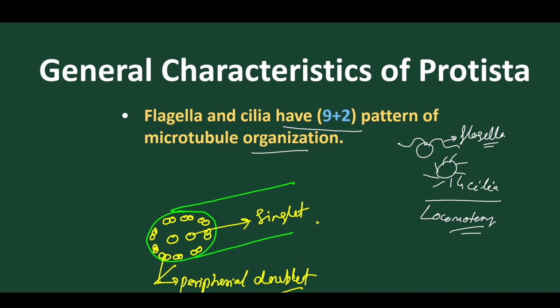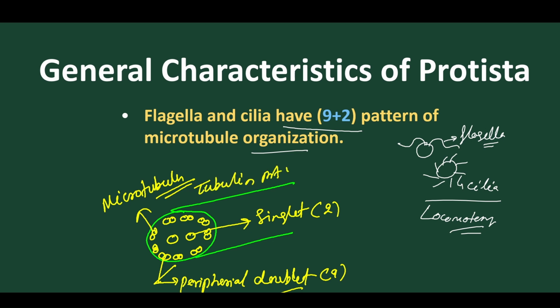So the singlet is 2 and the doublet is 9 in number. And these are all made up of microtubules, and these microtubules are made up of a protein that is called tubulin protein. So this type of arrangement is called the 9+2 arrangement. It is the pattern of eukaryotic cells, the basic character of eukaryotic cells. So either cilia or flagella, they both contain the 9+2 arrangement of singlet and doublet microtubules.